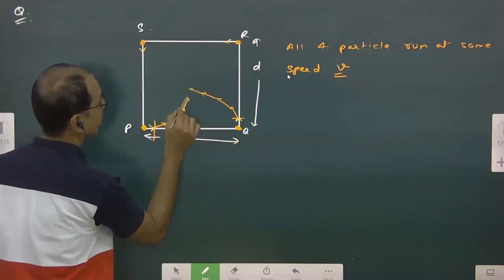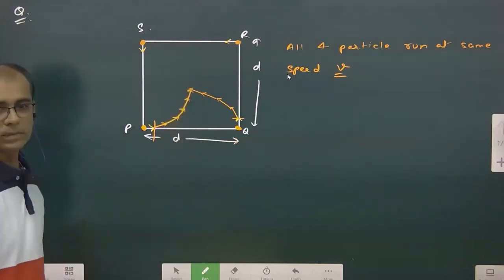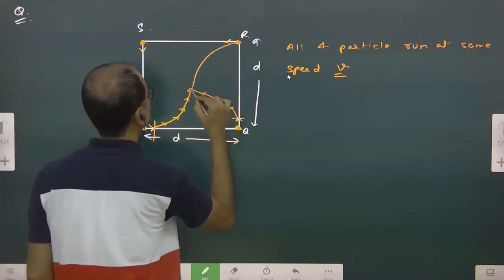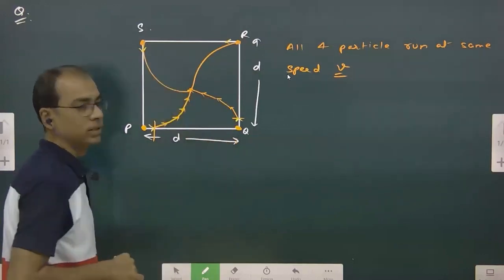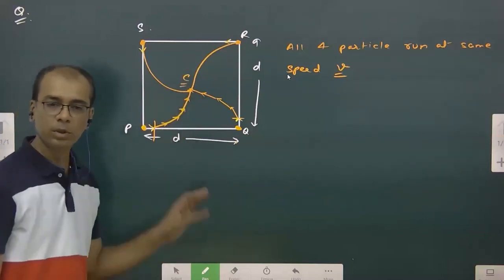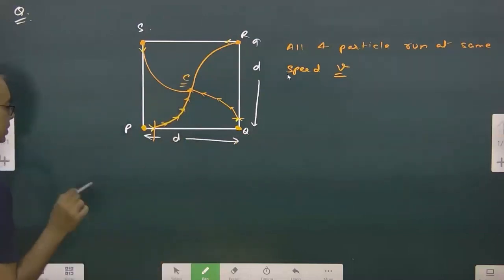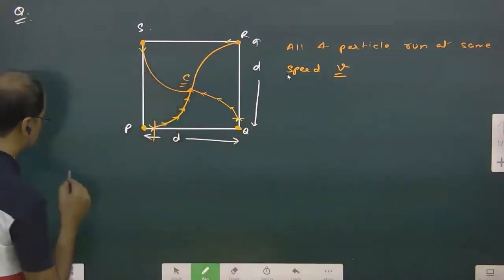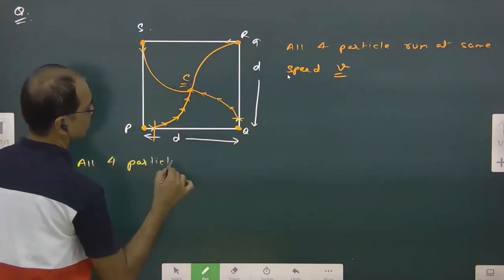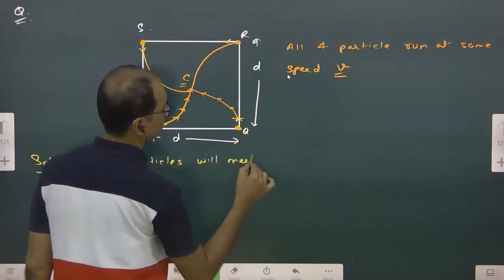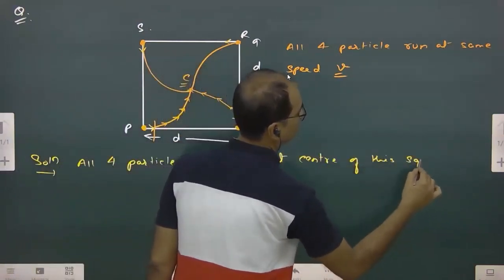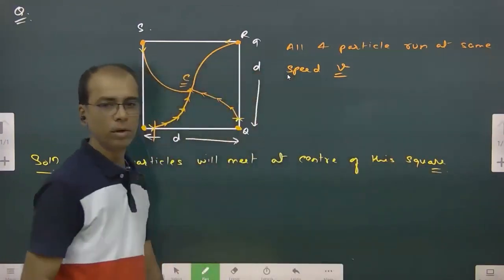They are going to meet. But where are they meeting? The center. Because R will come like this, and S will come like this. All four will meet at the center. This is what the question is asking us. So we understood that yes, they are going to meet. Where? At the center. All four particles will meet at the center of this square. This is clear, no doubt about that.